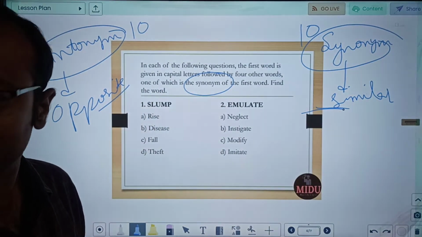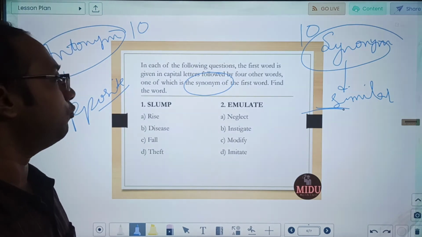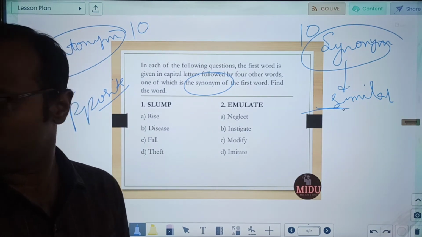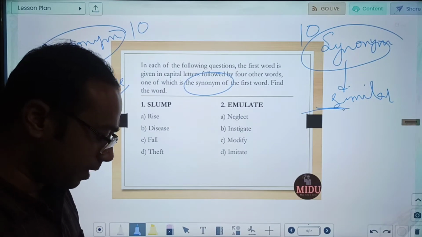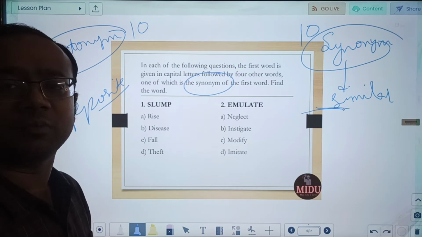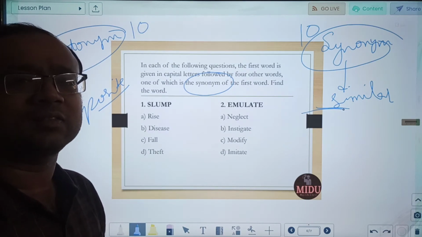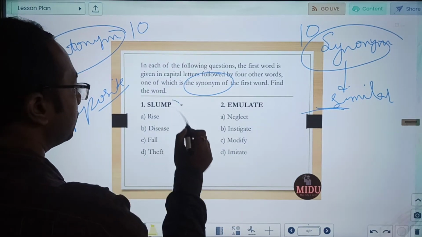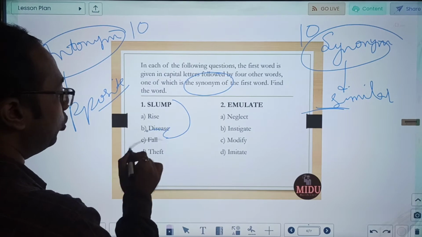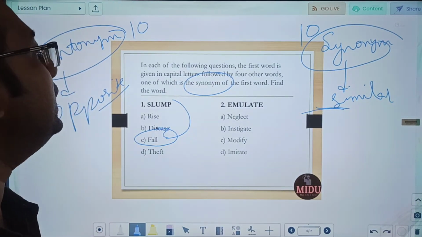So just look for that word. If you don't know the meaning, try and understand the various things which are there and see which is the nearest one. So first is an easy word, slump. So what is the meaning of slump? See, slump means something when there is some prolonged fall in the prices, or very steeply something is falling, we say there is a slump in the market. Fall is the closest meaning to that. Synonym will be fall.